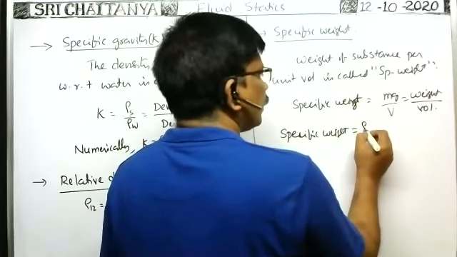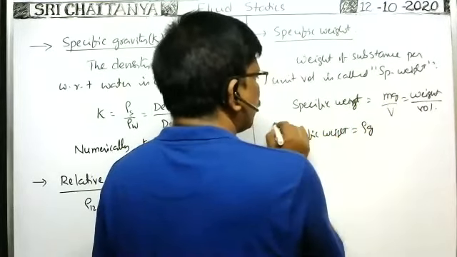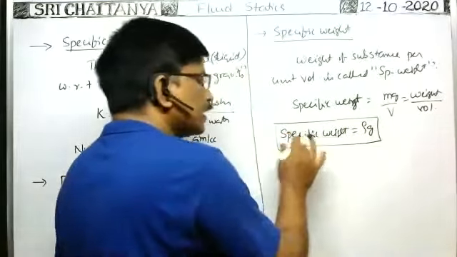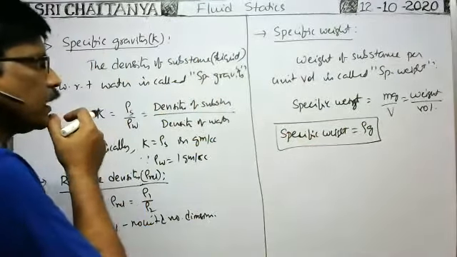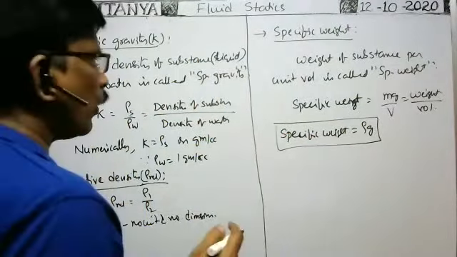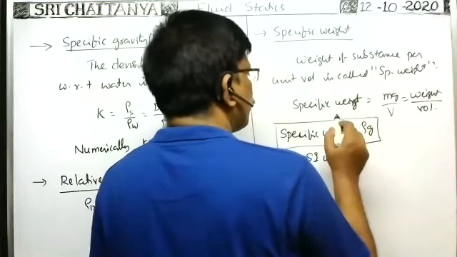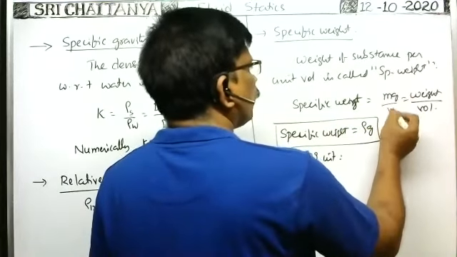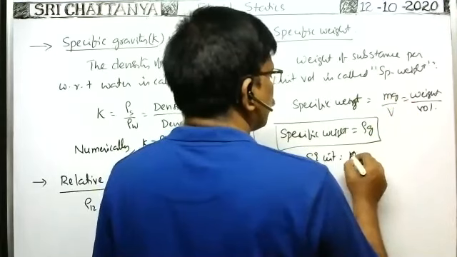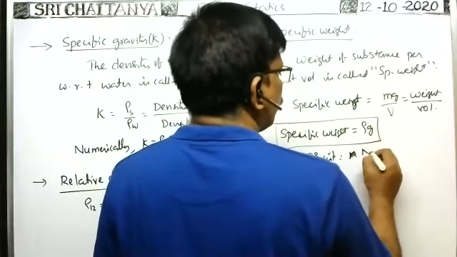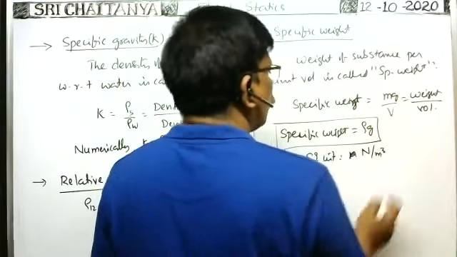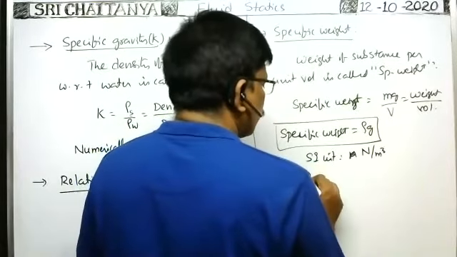So therefore specific weight is equal to mass by volume, that is density, into acceleration due to gravity at that place. This is called the specific weight of the given substance. So what is the SI unit of the specific weight? Weight by volume. Weight means Newton, volume means meter cube. Newton per meter cube. What is the dimensional formula?